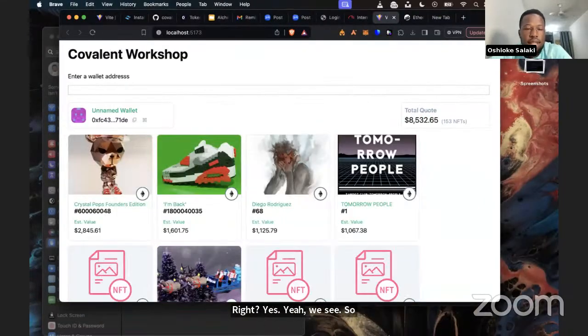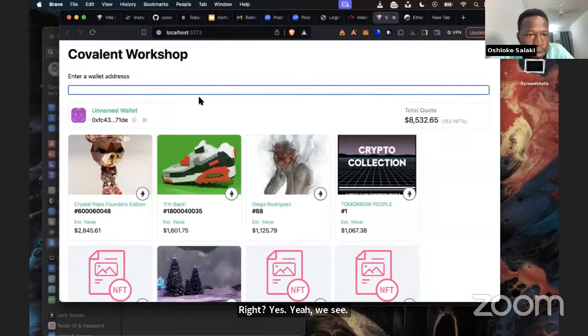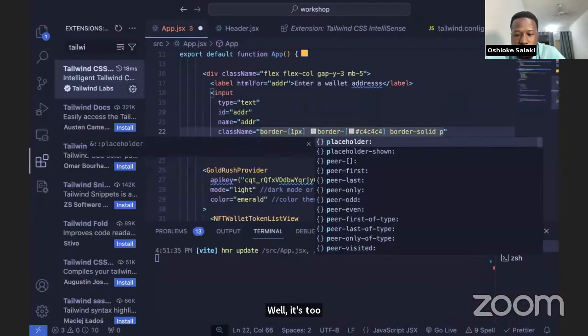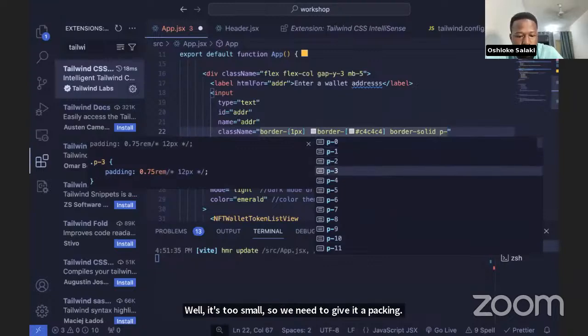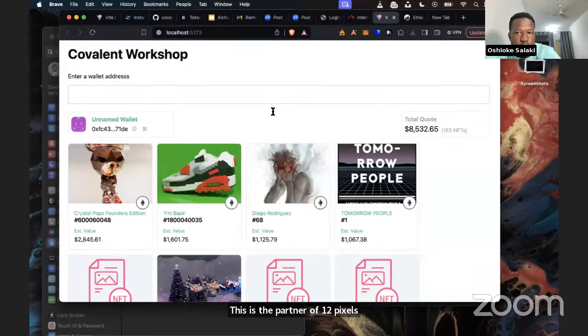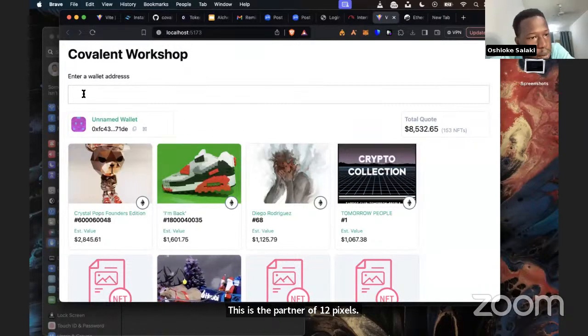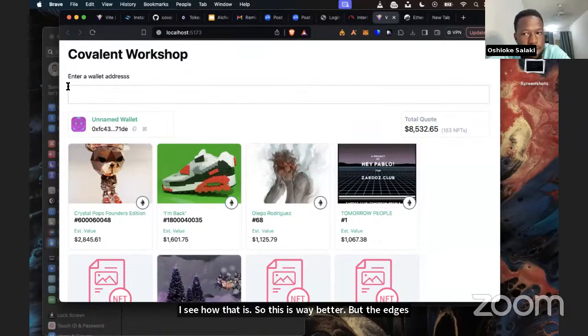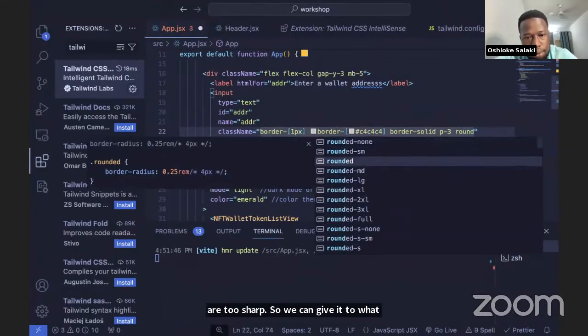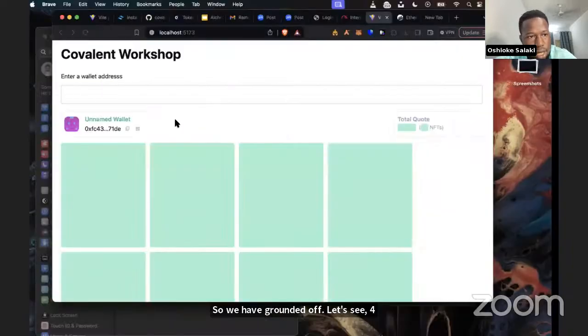So we have this, but it's too small, so we need to give it a padding. Let's give it a padding of 12 pixels and see how that is. This is way better, but the edges are too sharp, so we can give it a border radius here. Let's say 4 pixels should be okay.